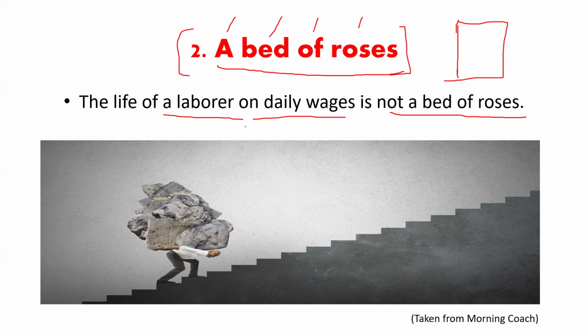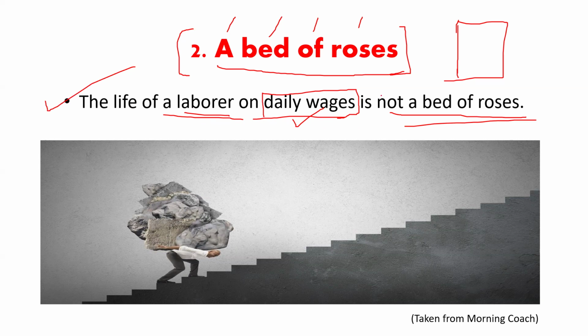And if he is on daily wages, you see how much unemployment and how much inflation is already there. And if a person is getting daily wages, that too a laborer, how his life would be. His life would not be very comfortable. He would not lead an easy life. His life would not be a bed of roses. So you see how you extract the meaning by actually listening and speaking this sentence.